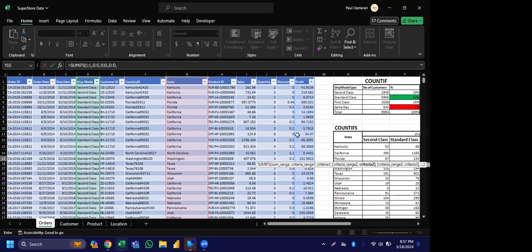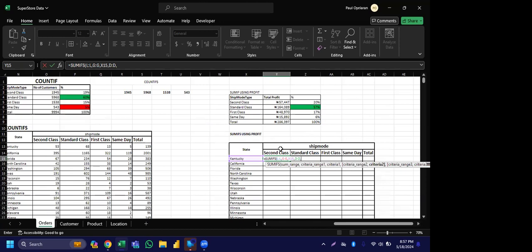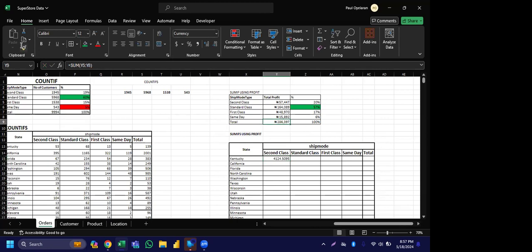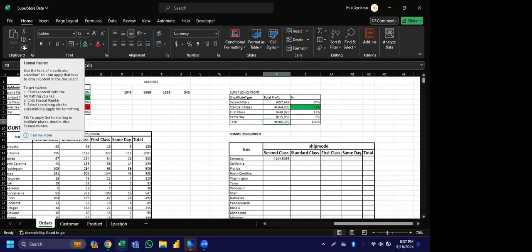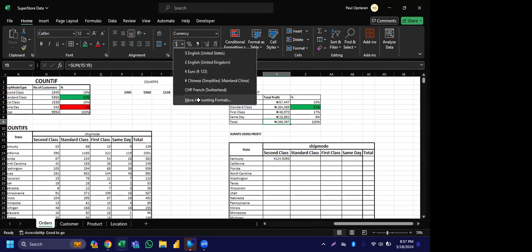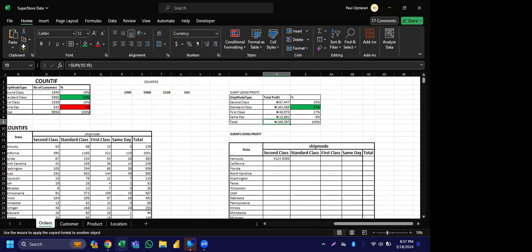Okay, now I'm at column D. What should I sum? Sum the ones that are second class for us. Then I'll press Enter. So this is it here. Then I'll apply. I'll come here. I'm sure you must have been taught Format Painter. This brush helps us to format this easily. I'll just click this brush and put it on its head here. Bam. You can see that it has applied.